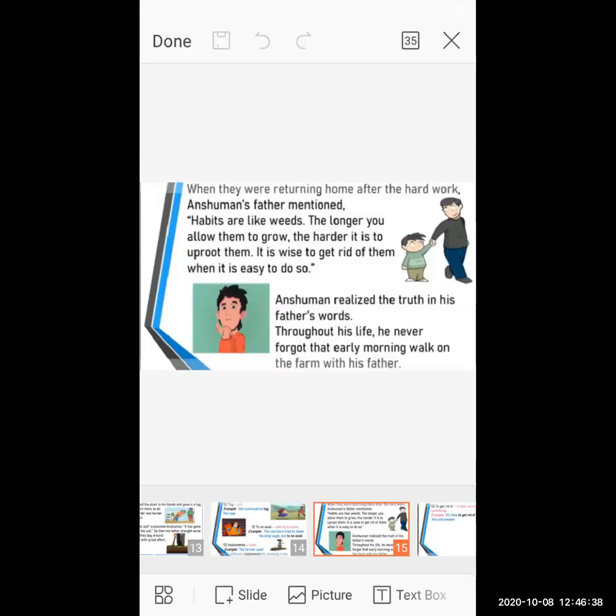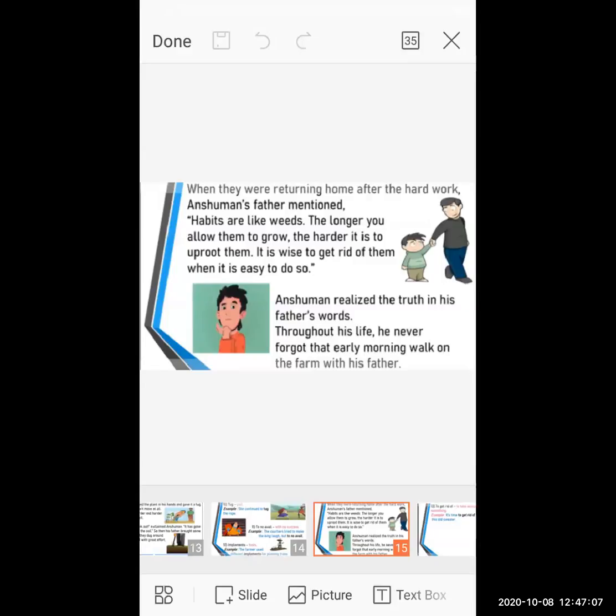All right. Every good parent always teaches their children good habits. And if a child follows a wrong path or wrong habit, it is the duty of the parents to explain to their children. And what is the duty of the children? They have to listen to their parents, to what guidance my parents want to give me.